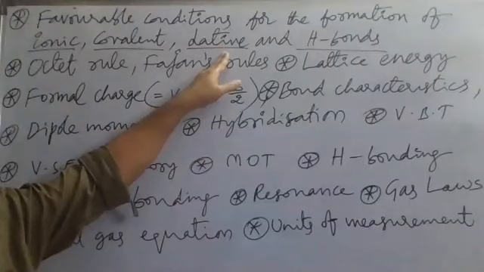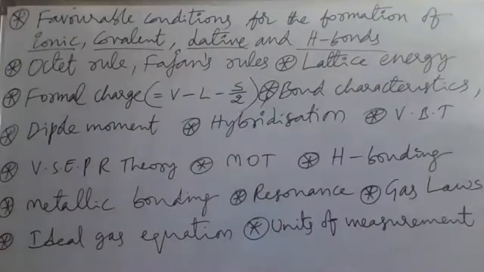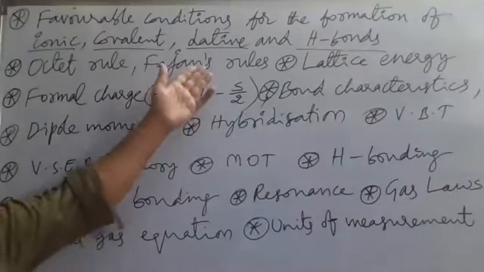So the favorable conditions: the donor should have an excess electron pair to donate, and the acceptor should have an empty orbital to receive it.